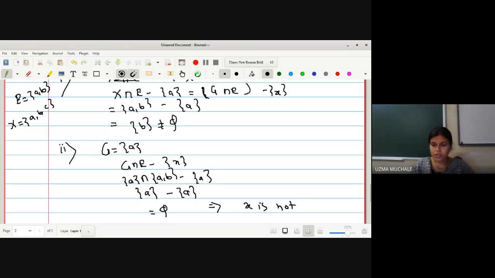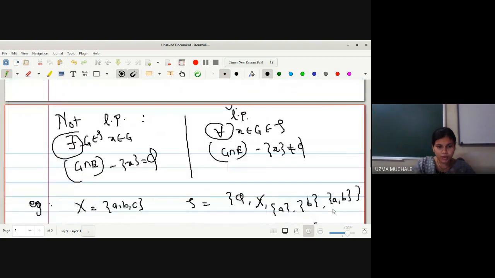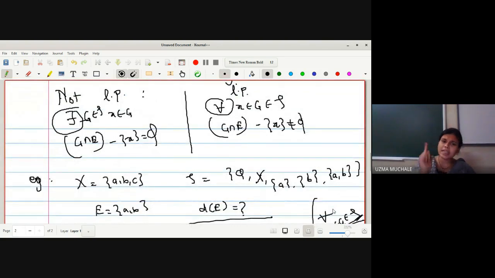Because for the definition of not a limit point, we should have at least one open set that does not satisfy the condition, right? For a limit point the condition must hold for all open sets, but for not a limit point, we need at least one open set that does not satisfy the condition.